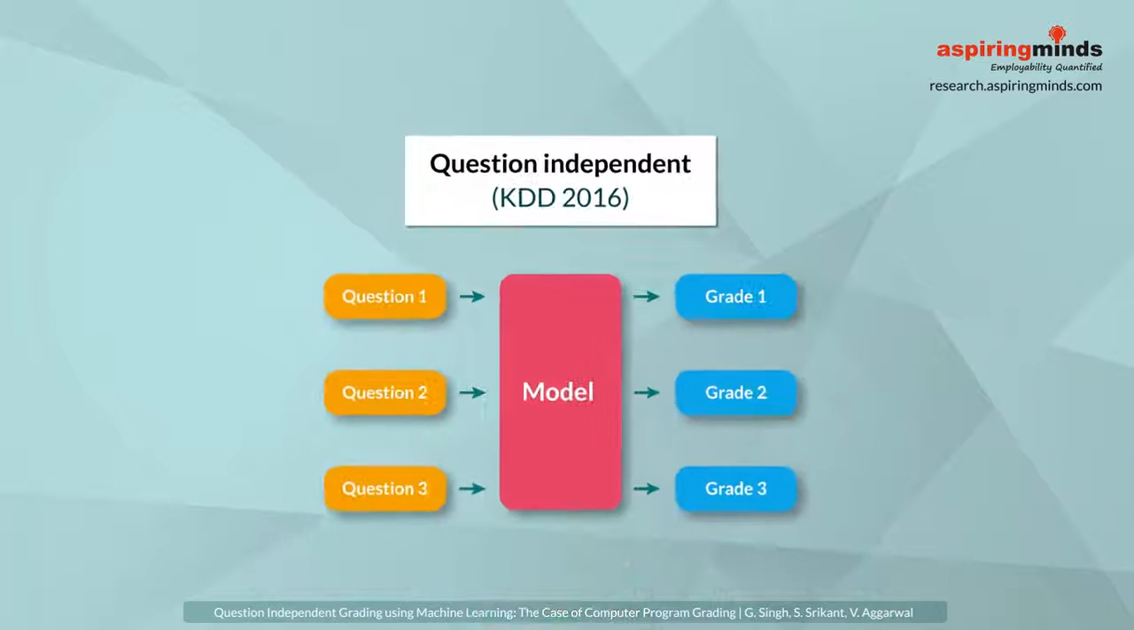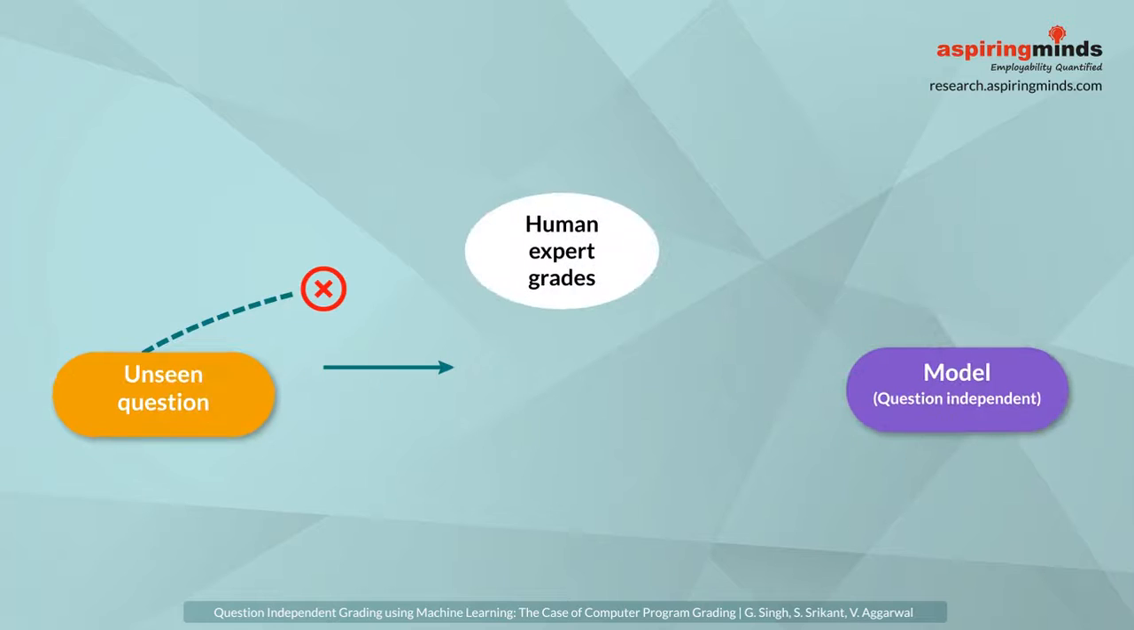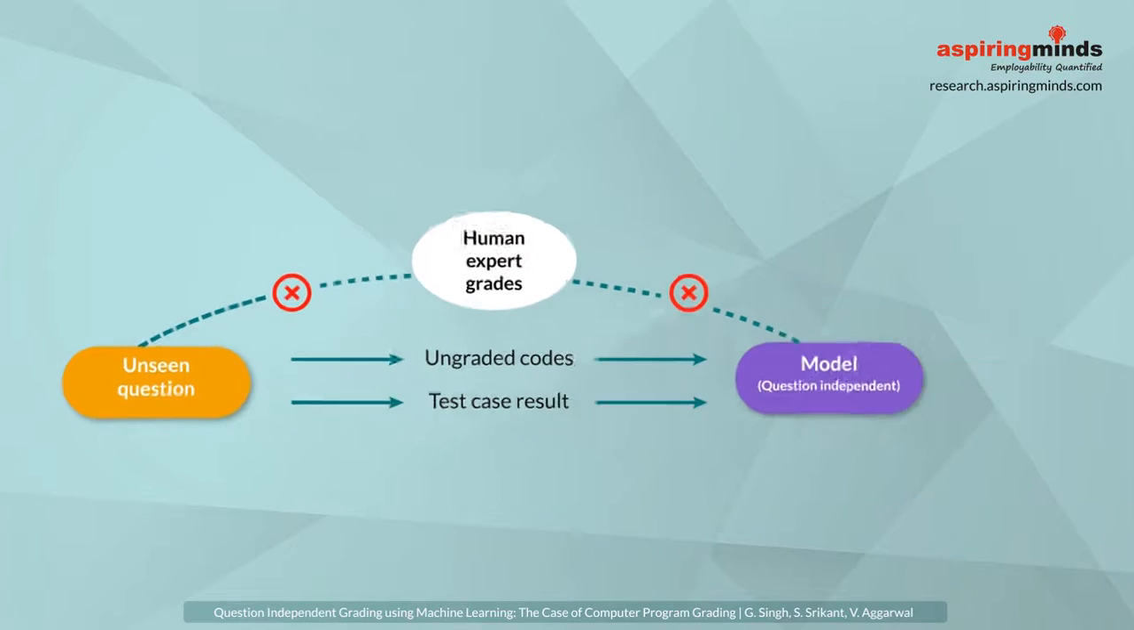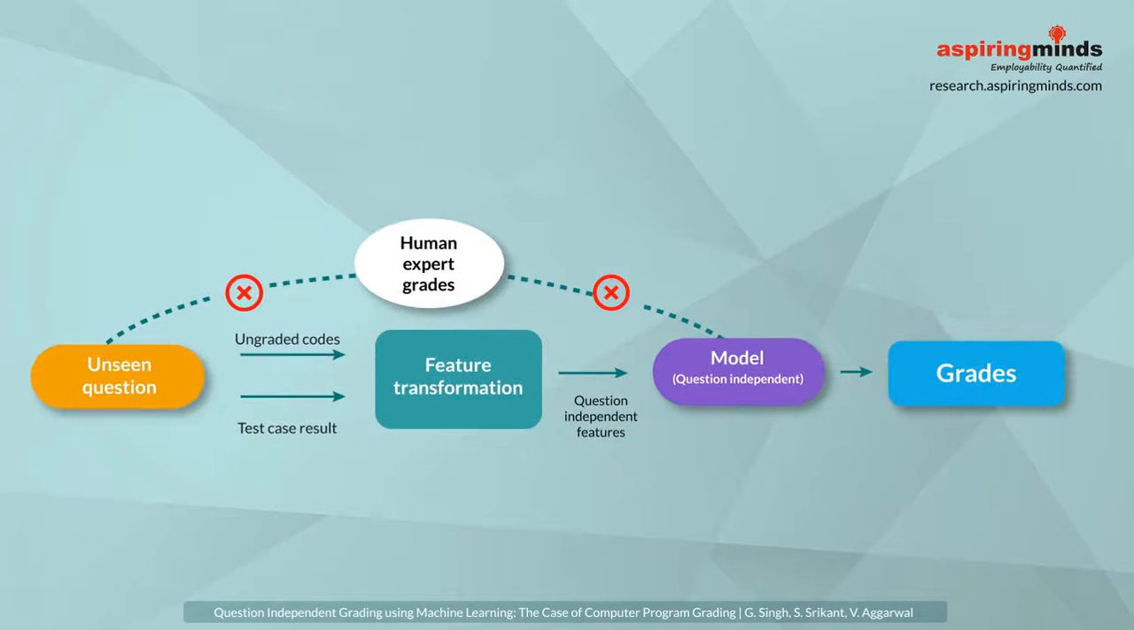In this work, which we will present at KDD 2016, we train a single question-independent model. For a new unseen question, we simply need to feed a set of ungraded codes, the result of the test case suite, and our model automatically predicts the grade. The primary idea is to transform the original question-specific features into a new set of features, which retain their relation with grades irrespective of the question. We train a generic model which takes as input these transformed features to predict a grade.